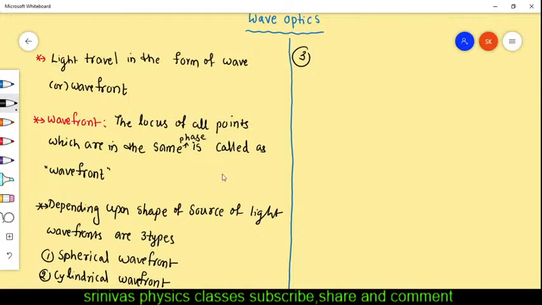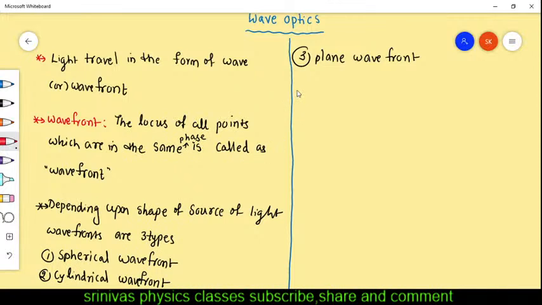I increased the zoom, so you can see the size is increased a little bit. The third type of wavefront is the plane wavefront. Plane wavefront. These are the three types of wavefronts, and actually I will explain, or you may have confusion about what a wavefront is and how three types of wavefronts are there.